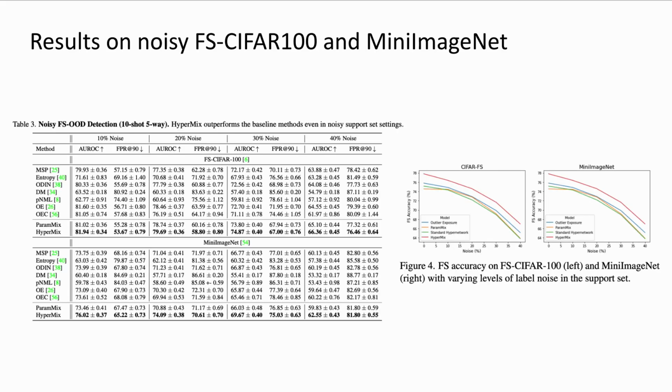We also experimented on noisy versions of these few-shot benchmarks, where we introduce varying levels of label noise in the support set. As shown here, HyperMix again significantly outperforms most of the OOD detection baselines in the noisy few-shot setting. We also see that few-shot accuracy on these benchmarks was consistently higher for HyperMix with varying levels of label noise in the support set, as shown in these two plots on the right.